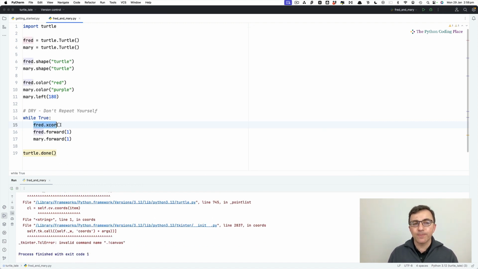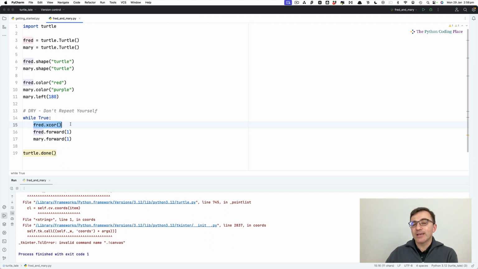On line 15, we have asked Python to give us back the value that tells me where Fred is. So in the beginning, the middle of the screen is 0, 0, 0x, 0y. So in the beginning, this should give me 0 because Fred is in the middle. Then it should give me 1 because he's moved by 1 pixel, and then 2. Now, the code is working.